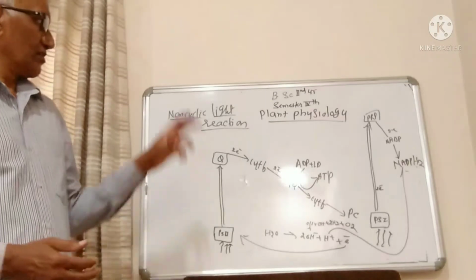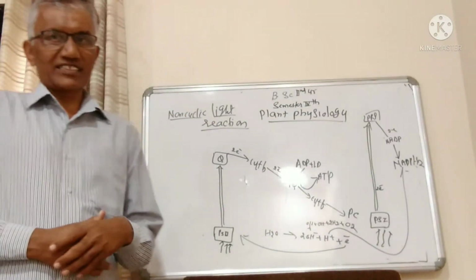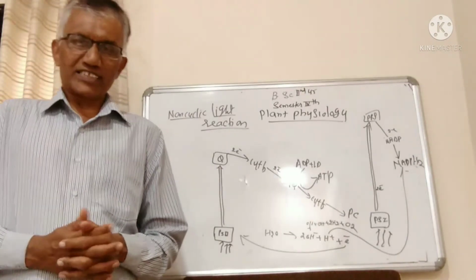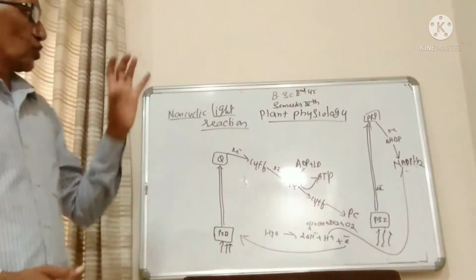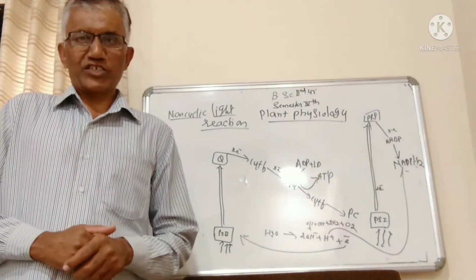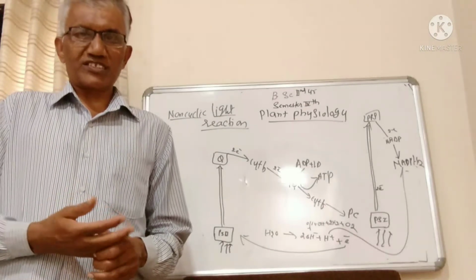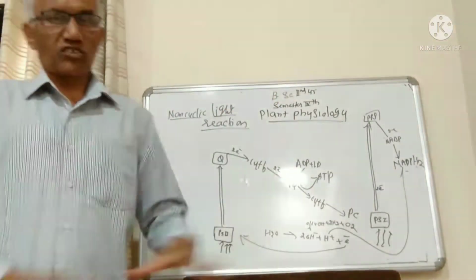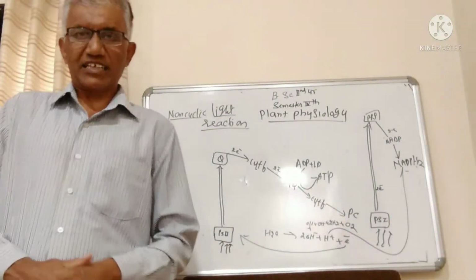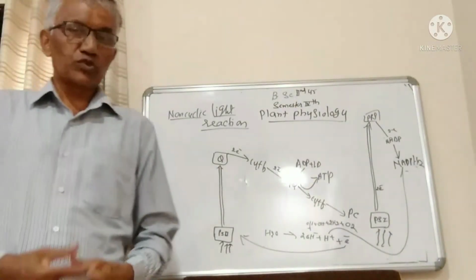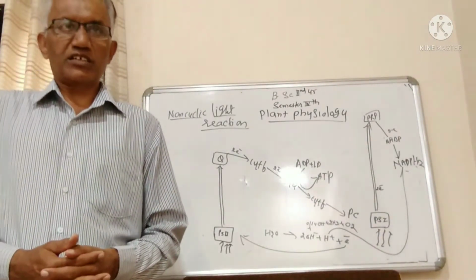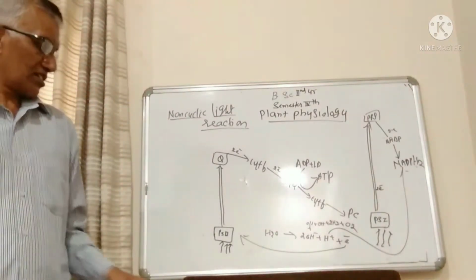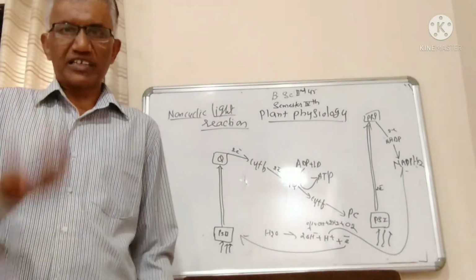In the first phase of photosynthesis, the light reactions, the whole process takes place in two ways, also known as photophosphorylations. Now what is the definition of photophosphorylations? These things we have already studied. As I have already mentioned, these are the two different ways through which light energy is converted into chemical energy.